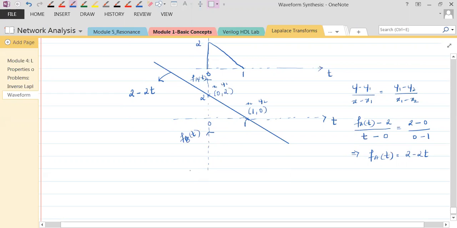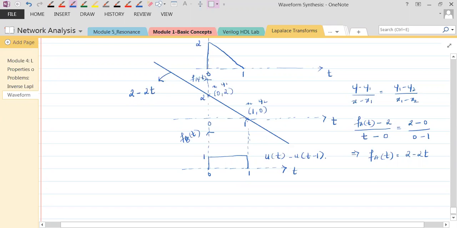I need a signal which would select this part of that particular line. So I need a signal which extends from 0 to 1 and whose amplitude is 1. So this is fa of t, this is fb of t. What is fb of t now? This fb of t is u of t minus u of t minus 1.